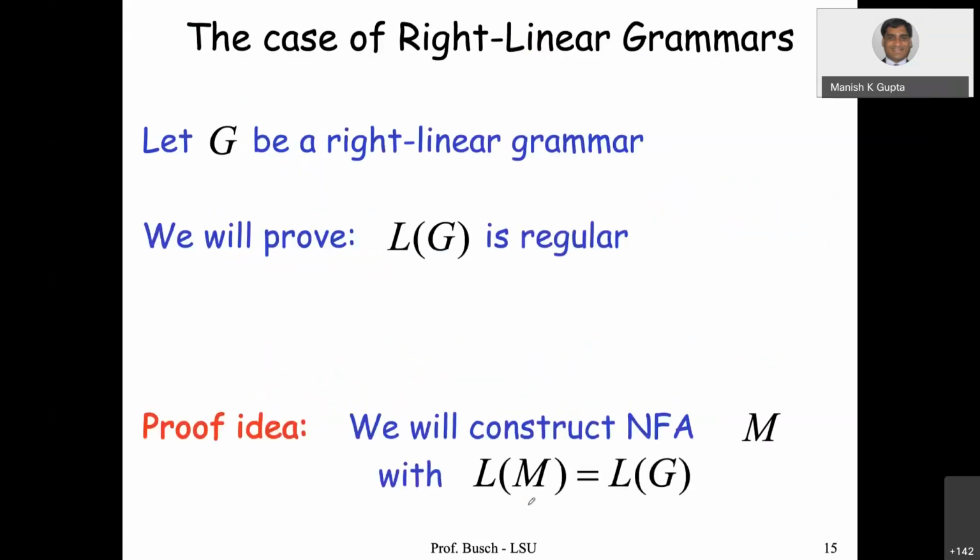Okay. So the case of a right linear grammar: let G be a right linear grammar, we can show that the language of G is regular. So we can construct an NFA M such that the language of M is the same as the language of the grammar. So how do we do that? We are assuming that it's a right linear grammar.